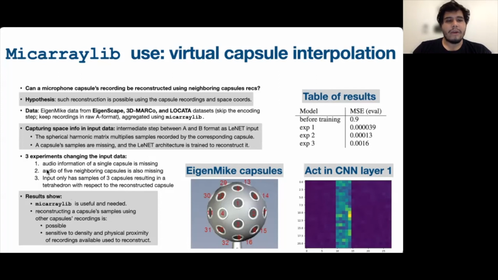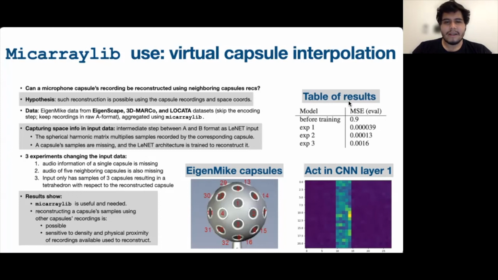In 2, we also remove 5 neighboring capsules, not just the capsule we want to reconstruct, but also its neighbors. So for example, if we wanted to reconstruct 1, we would remove 5 of these 6 around. And then in another experiment, the input only has samples of 3 capsules that result in a tetrahedral shape with respect to the capsule we want to reconstruct.